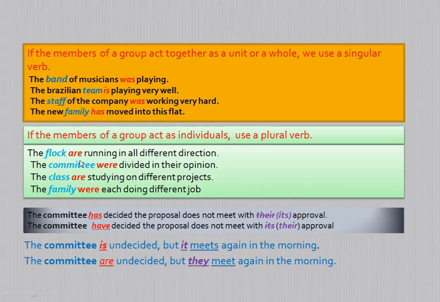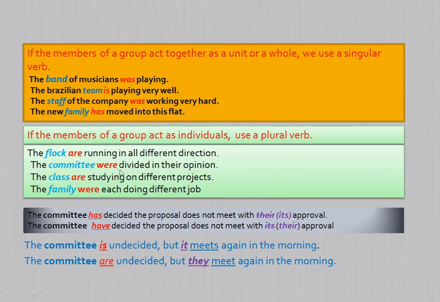We cannot say "the flock is running in different directions" when you see that the individuals of that particular group are acting independently. Similarly, the committee were divided in their opinion. Here the committee means a group of people, a group of members included in a committee.